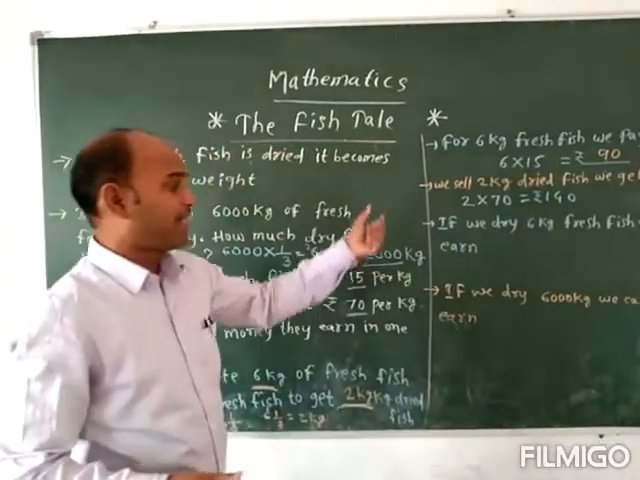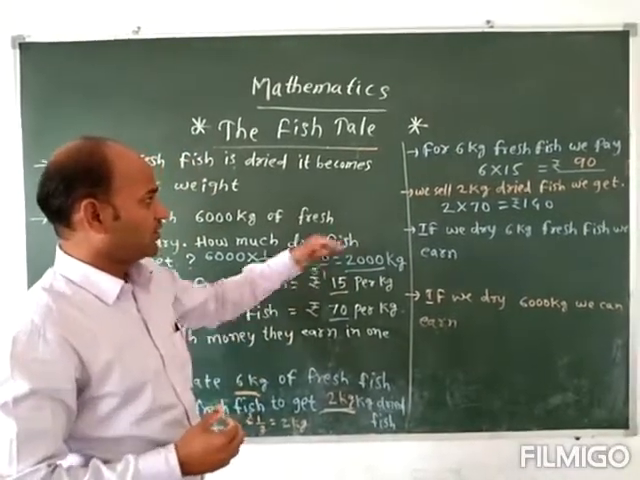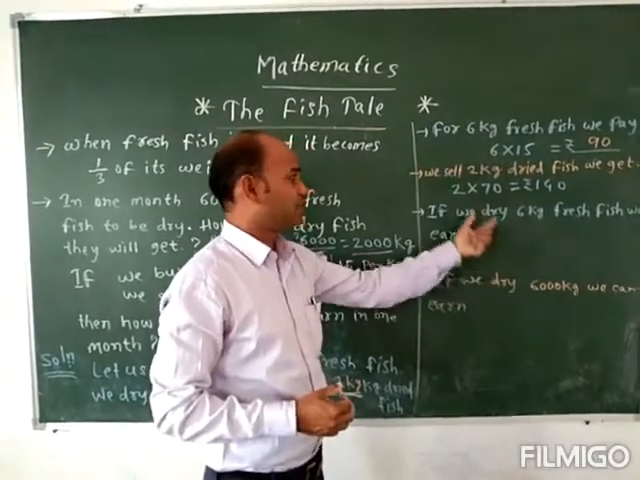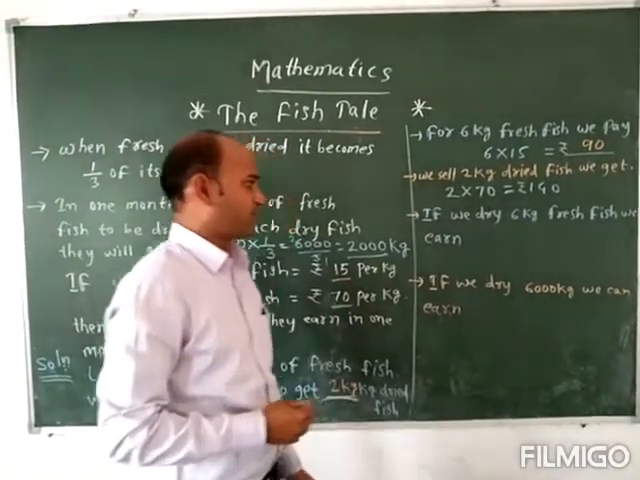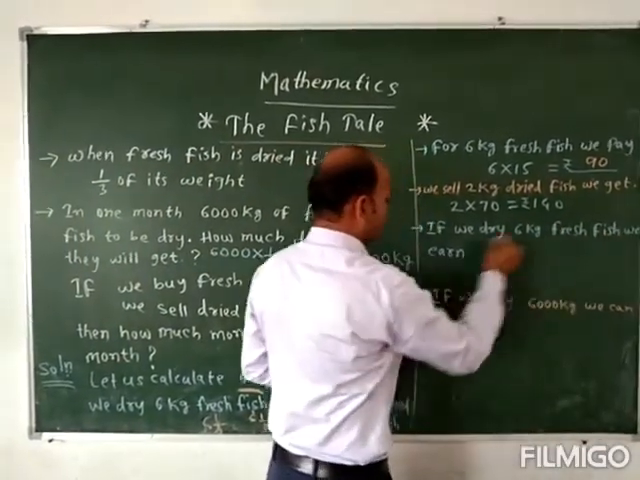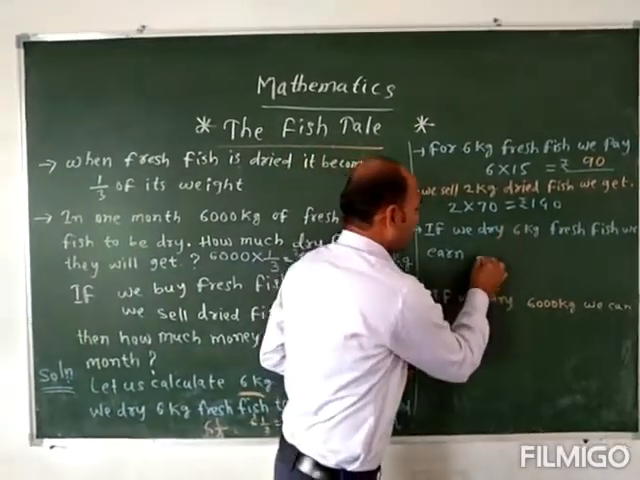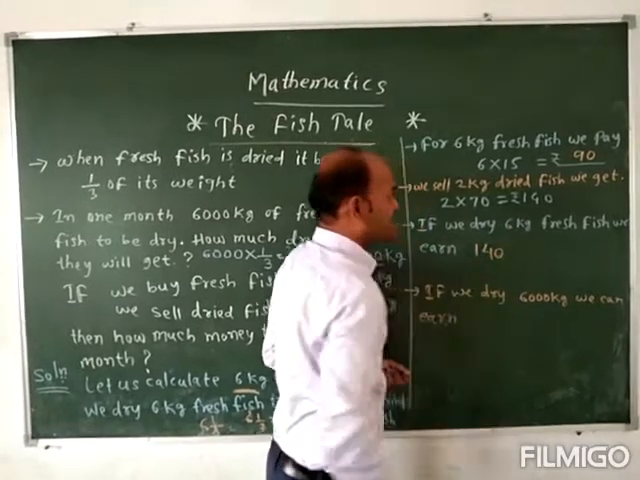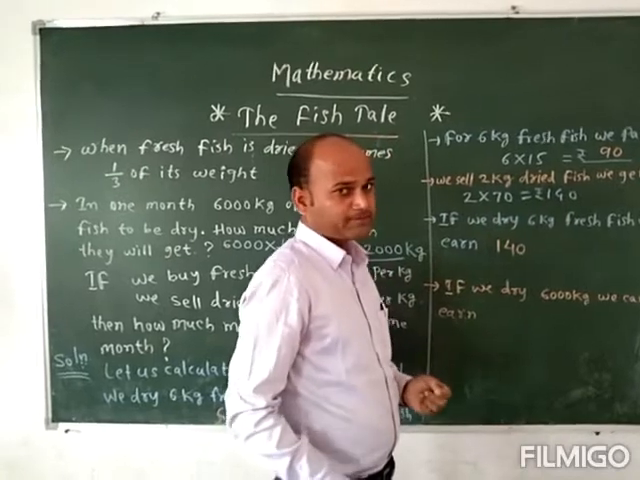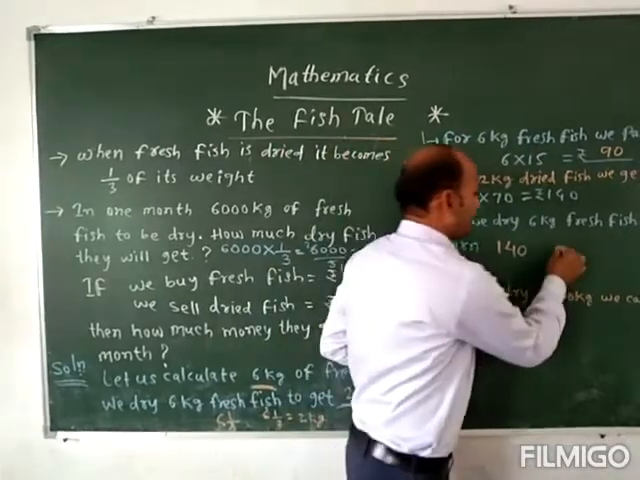We bought the fresh fish for 90 rupees, and after drying, 2 kg remained. If we sell it at 70 rupees per kg, how much will 2 kg come to? 140 rupees. So if we dry 6 kg of fresh fish, how much are we earning here? The total amount is 140 rupees. How much did we spend for buying the fish? 90 rupees.